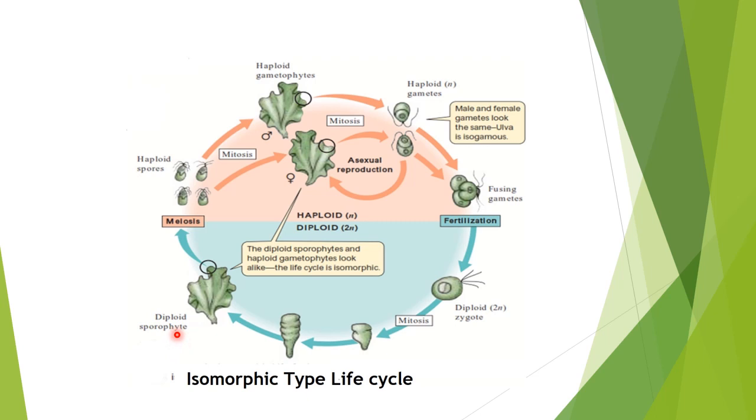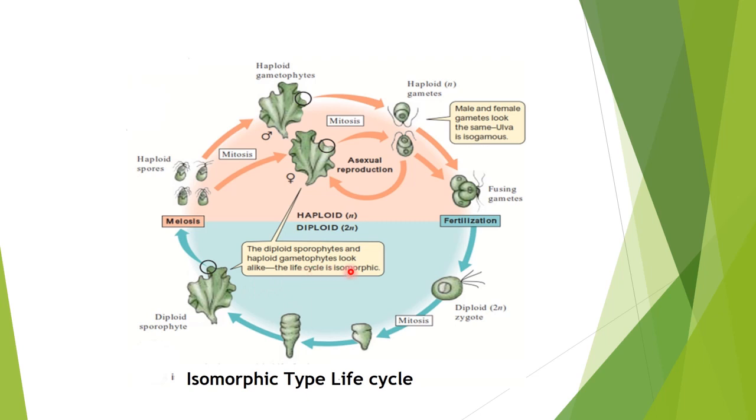It is a diploid sporophyte because it has formed from the diploid zygote, and it has a similar structure to this one. So the diploid sporophyte and haploid gametophyte look alike. The life cycle is isomorphic.